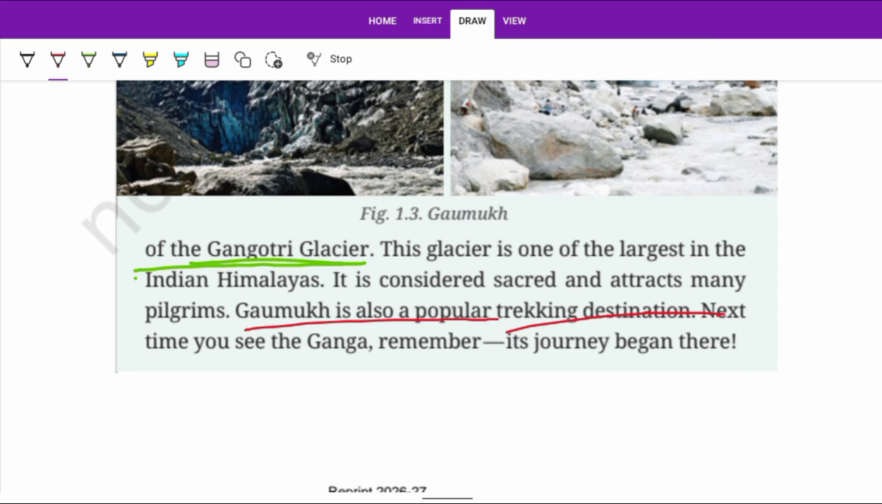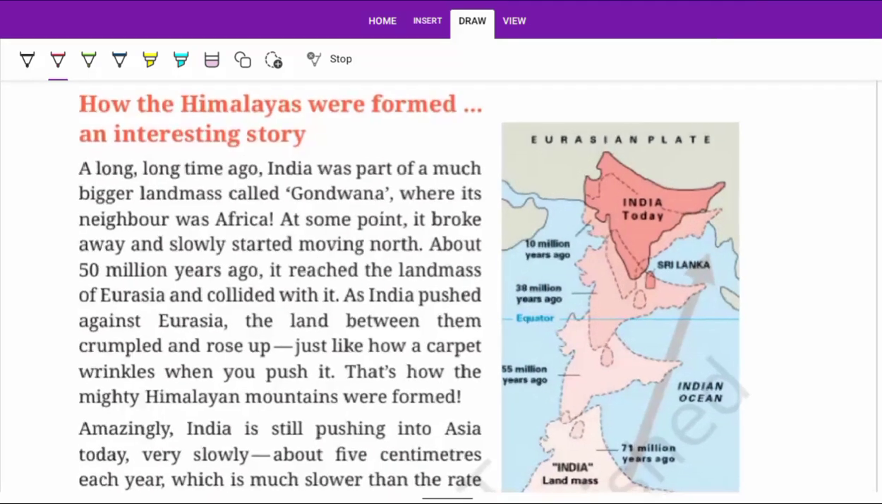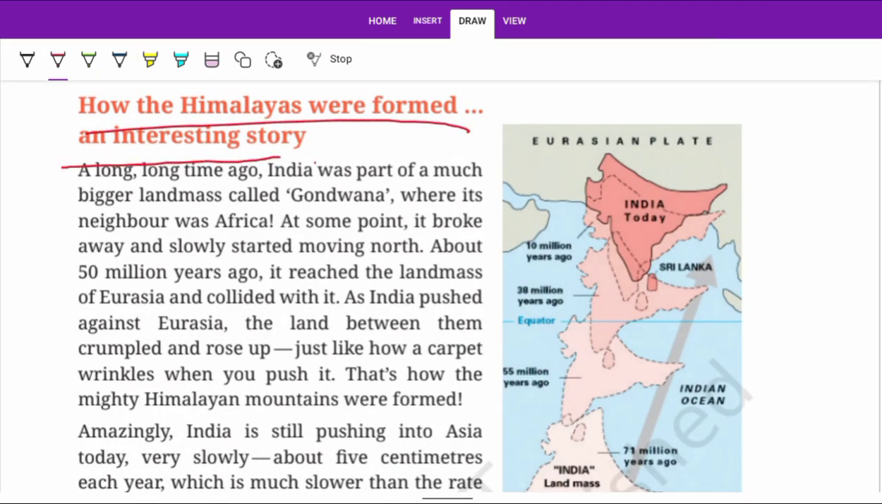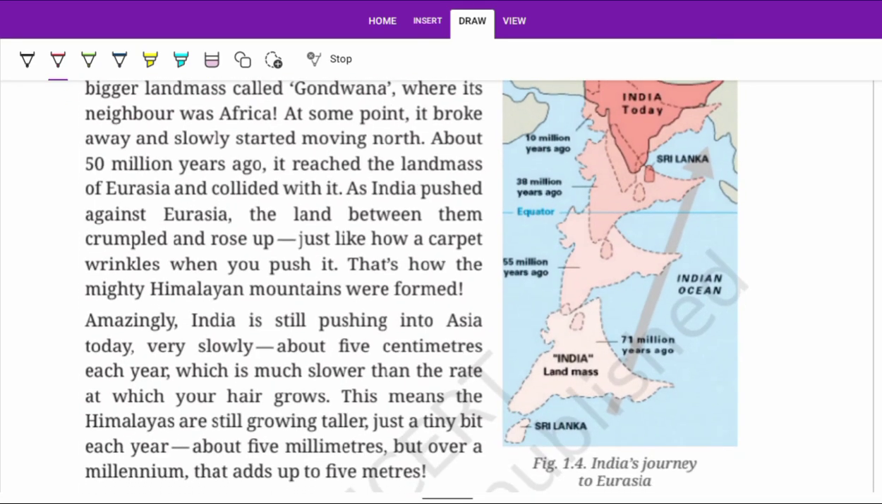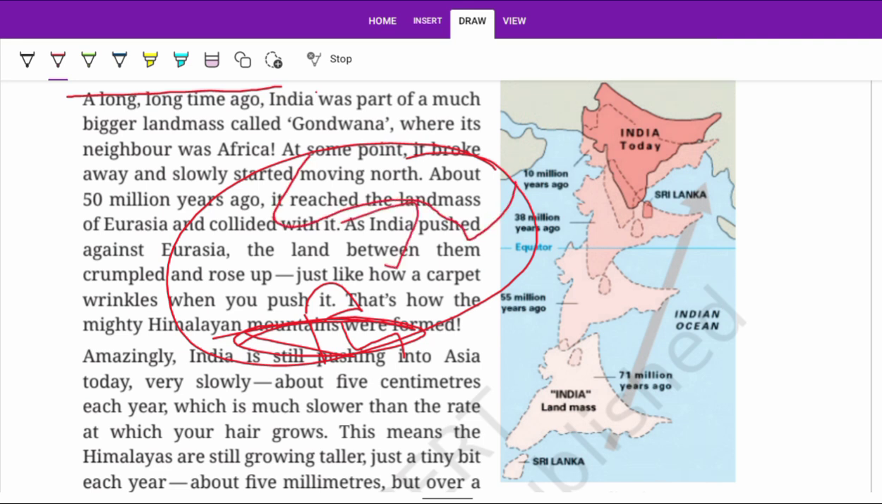Next time you see the Ganga, remember its journey begins there. Whenever you see the Ganga, remember the origin of the Himalaya and how it was formed. An interesting story: in earlier times, there was only one continent on the Earth. That was Gondwanaland. Later it divided into multiple parts, and one of those parts was India. India collided with Asia.